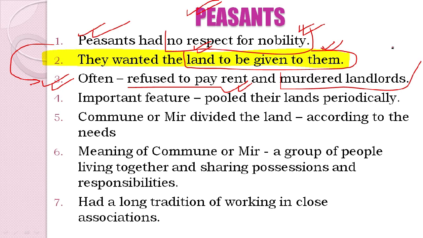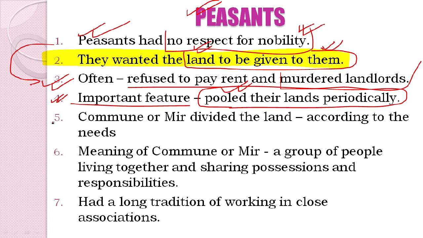A very significant point, an important feature, is that they pooled their lands periodically. We have seen the concept of cooperatives. Pooling here means accumulating, collecting something from each and every person. As the concept of cooperative was already making its place in the society of Europe, they started pooling their lands periodically, contributing their lands together, and this contribution on the basis of a community comes to be known as commune. So the commune or mir divided the land according to the needs.